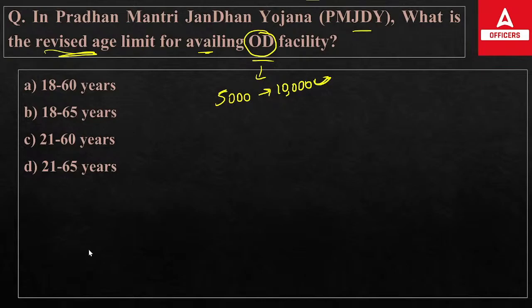The options are 18 to 60 years, 18 to 65 years, 20 to 60 years, 21 to 65 years. Which of the following is correct?